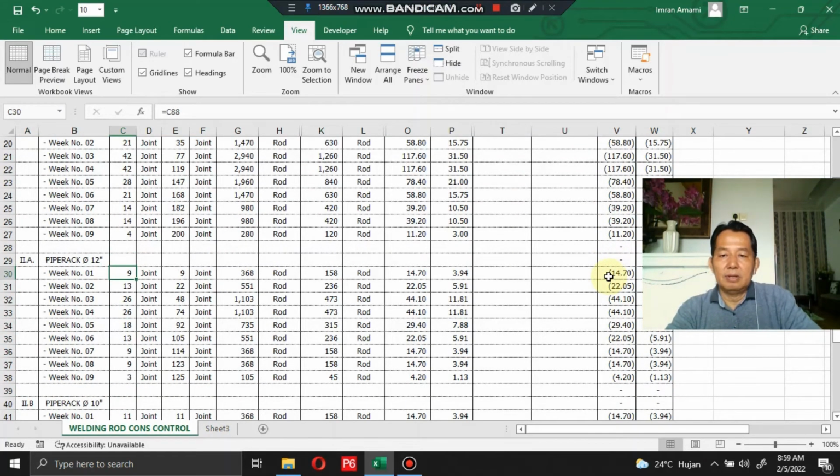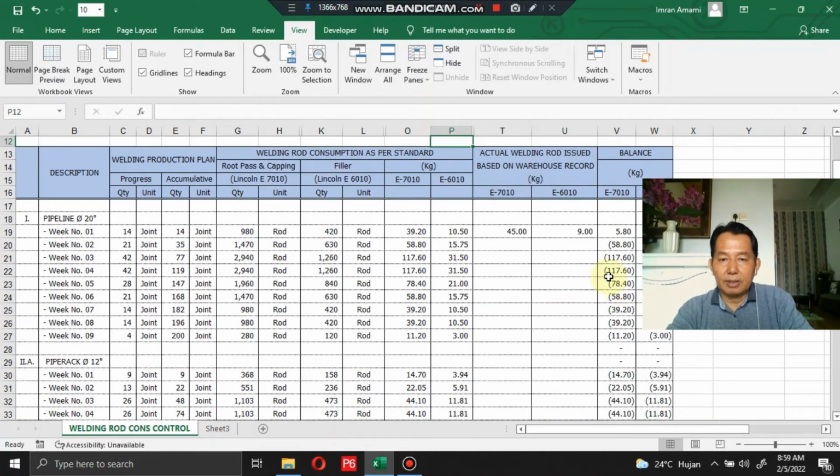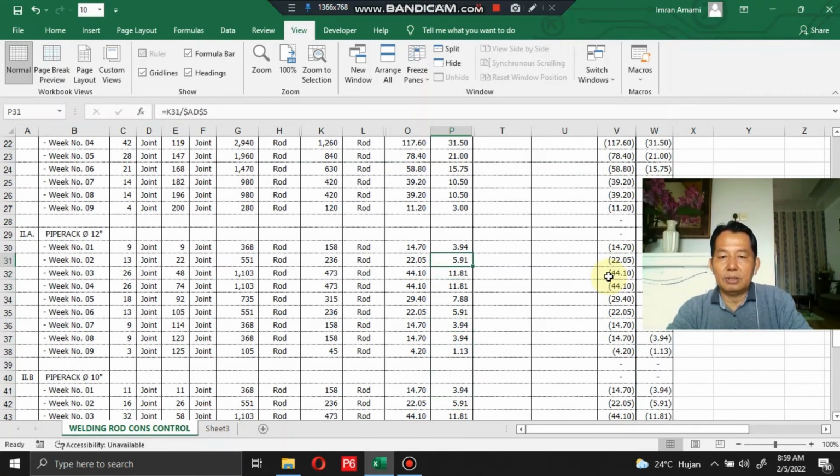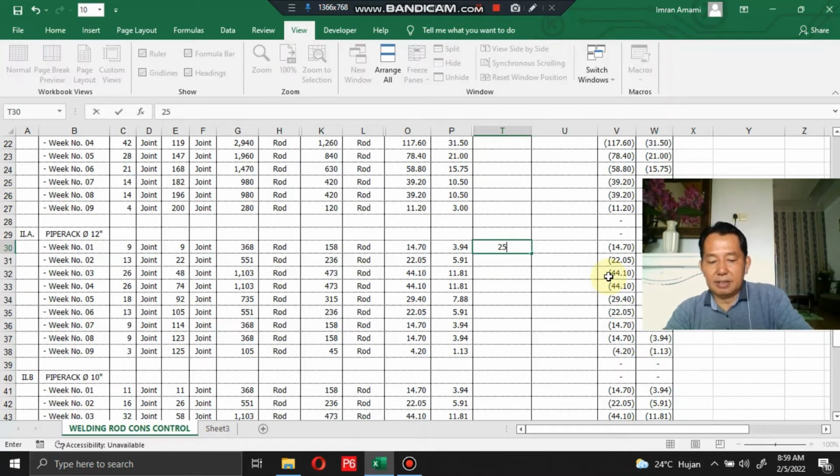For the 5 rack with diameter 12, it is the same also. Let's say for the root pass and capping, the actual welding rod use is, let's say, 15. Okay, let's say 15.